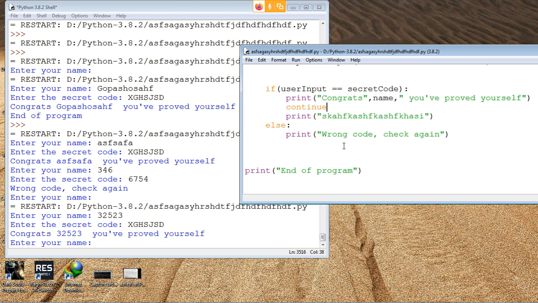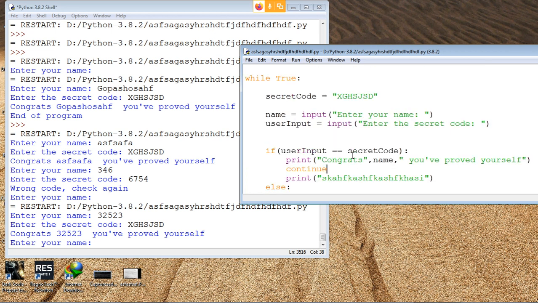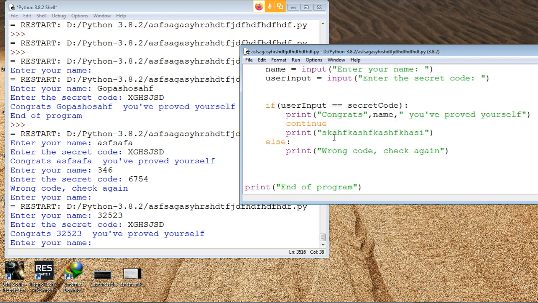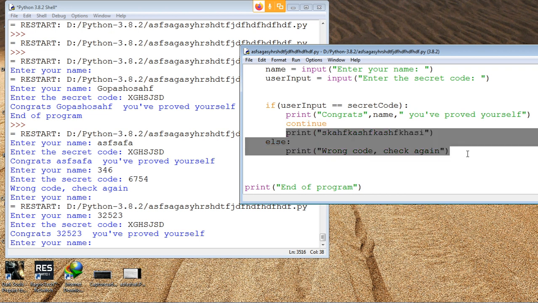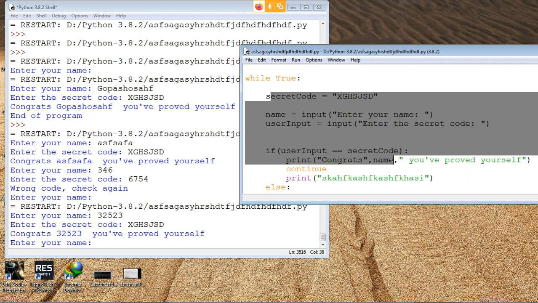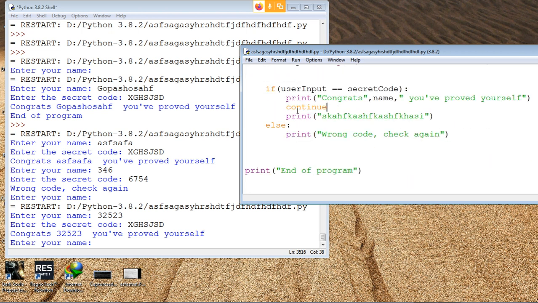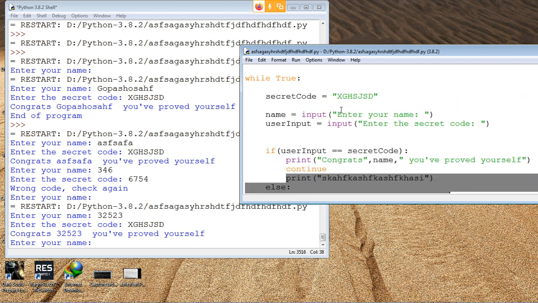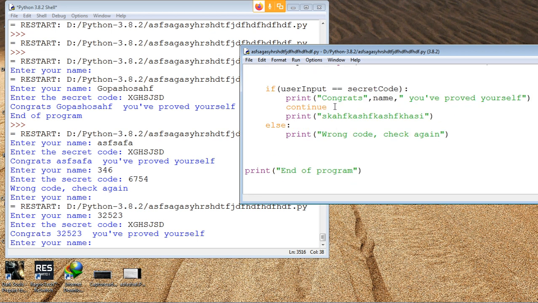So what is this continue doing? Continue is also a jump statement, we know. So one thing we know is that it is going to do some jumping. What jumping is it doing? Whatever is next, this print or else, nothing will happen. Instead, we will jump to the starting of this while loop. And again we will check if the condition is true or false. Essentially we are skipping whatever else was there to do and jumping back to the start. That is what continue does. We are jumping back to the start.